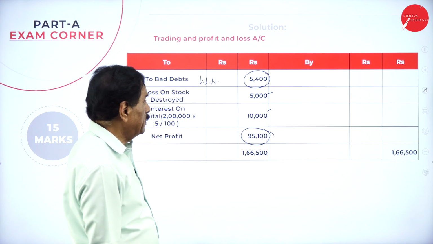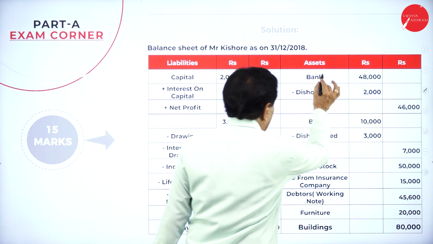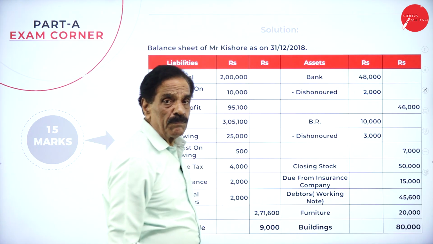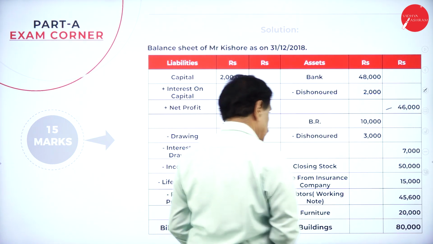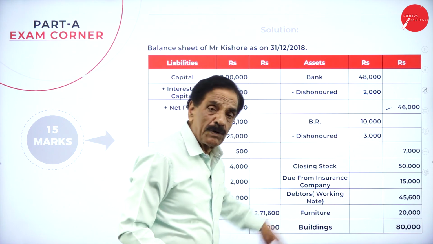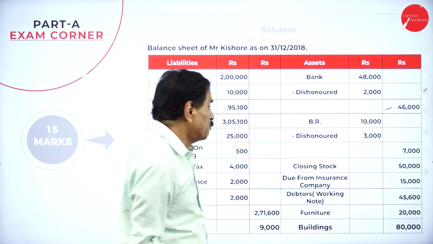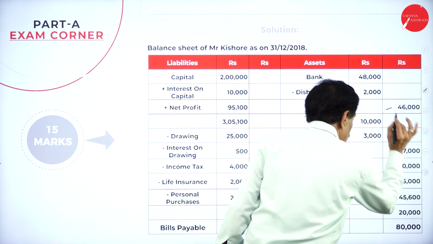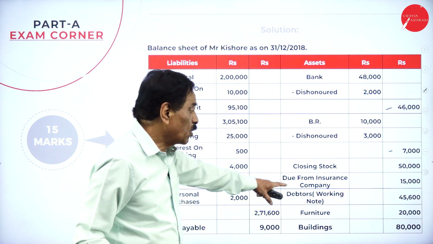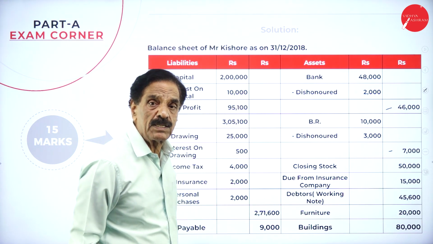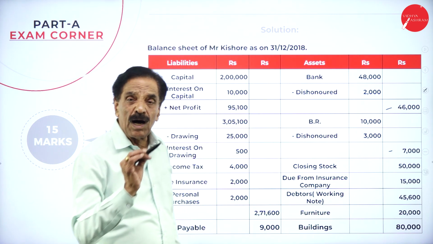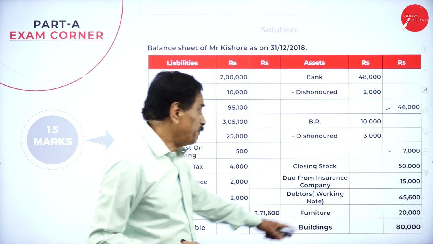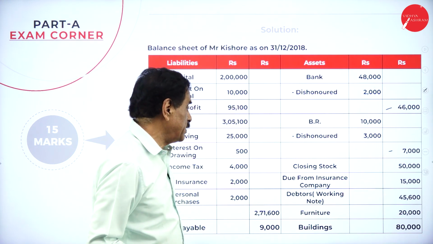We'll move on to the balance sheet now. Your cash at bank is 48,000. How much cheque dishonor? 2,000. It becomes 46,000. Your BR is 10,000 minus dishonor 3,000. The net figure is 7,000. Closing stock as per the adjustment is 50,000. Due from outsider 20,000. How much money are you going to receive? 15,000.